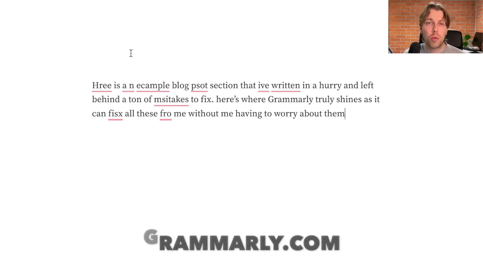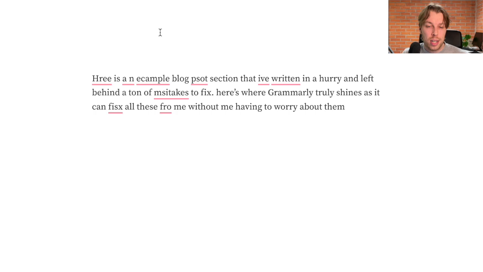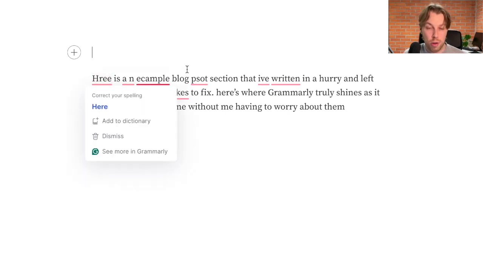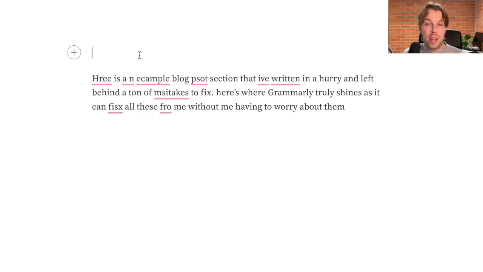This is a Google Chrome extension that you can activate on your Chrome browser, and it will work on every website you ever visit. So if you're writing an email, if you're answering your LinkedIn chats, if you're writing a blog post, whatever, Grammarly is always taking care of your writing. Here you can see an example of a sentence that I wrote in a hurry. So it is full of mistakes, and Grammarly puts red underlinings on these mistakes. I can just click on these and automatically fix all these mistakes. And this is super handy.